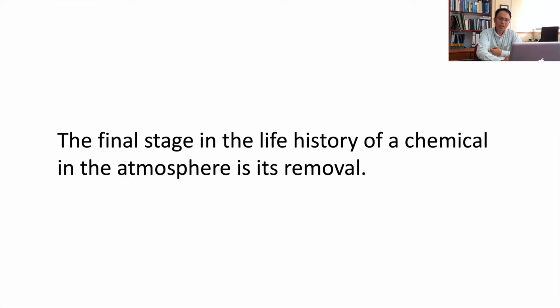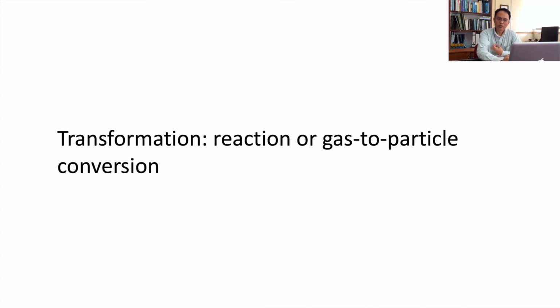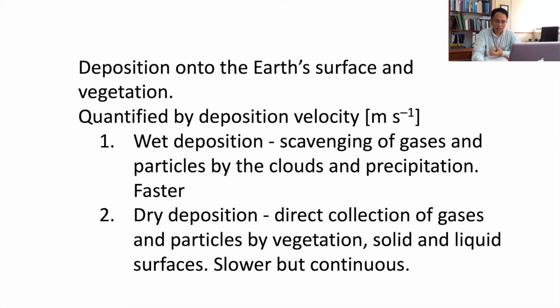The ultimate stage in the life history of a chemical or a gas in the atmosphere is the removal of this gas or chemical. And this removal is through its sinks. Now, sinks could either occur through transformation or deposition. If it's transformation, that means the chemical or gas would change to a particle because of a reaction, or gas to particle conversion. Aside from transformation, there's also a deposition of these chemicals, and they could deposit onto the Earth's surface or the vegetation of the Earth's surface.